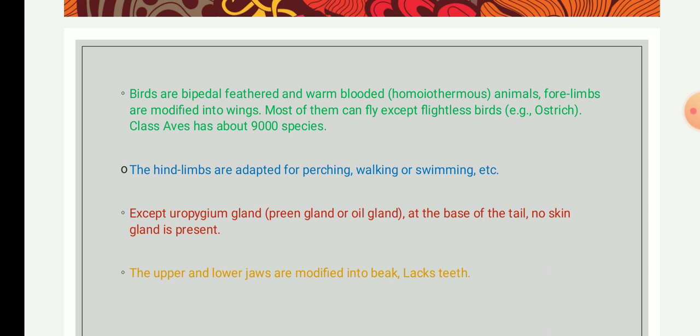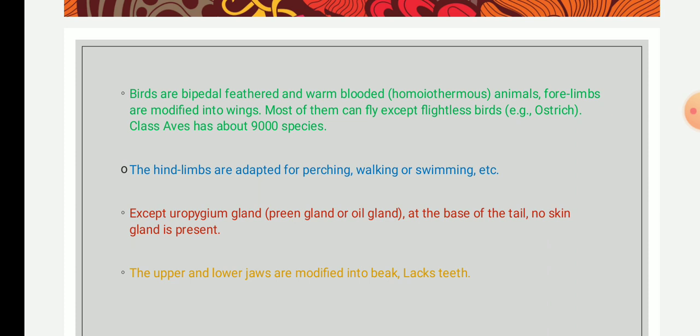This is found in most aquatic birds, and it helps in waterproofing their feathers. They are mostly located at the base of the tail.